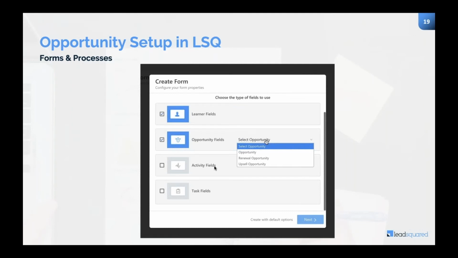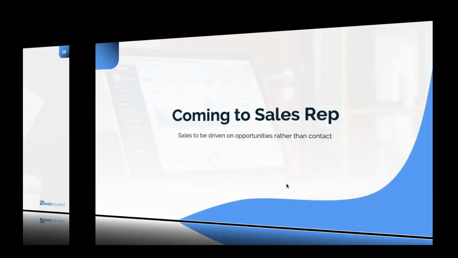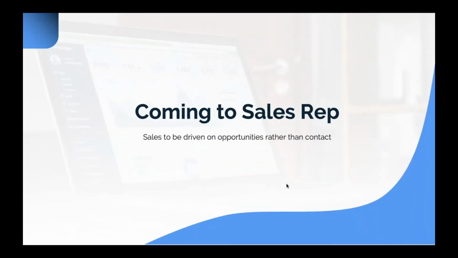Forms and process, like I was telling, is capable of having everything in one single form: the contact fields, the opportunity fields, the activity fields, and the task fields. Everything can be done with one single form, and this form can be shown at various places.